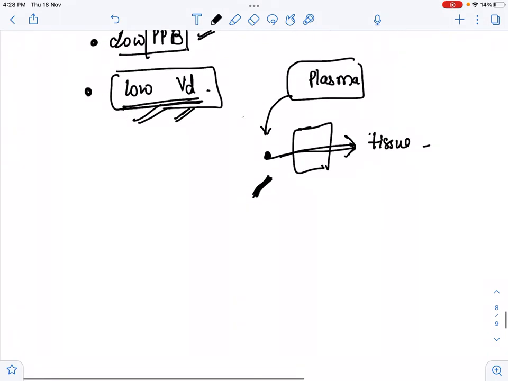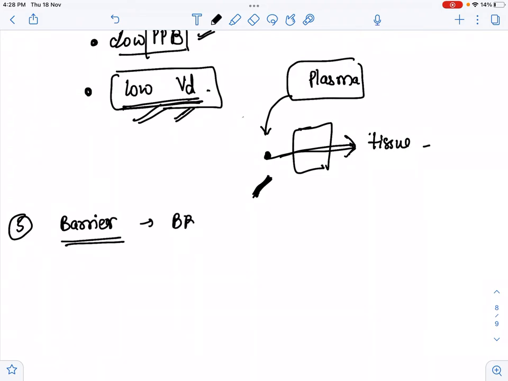Now the fifth factor for distribution is the barrier. Here it is the blood brain barrier. As we all know, in our brain a blood brain barrier is there which prevents other drugs from entering. But there are some places where the blood brain barrier is absent, so most drugs get absorbed through those particular sites.